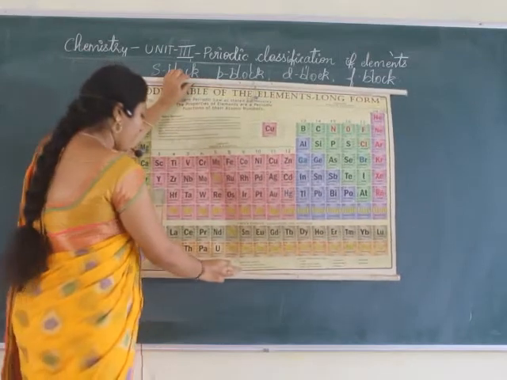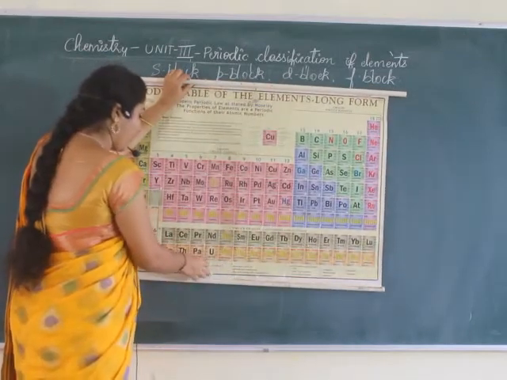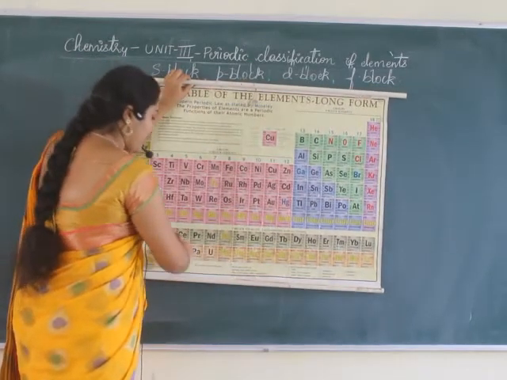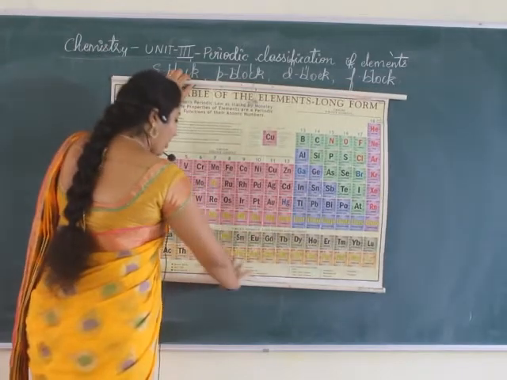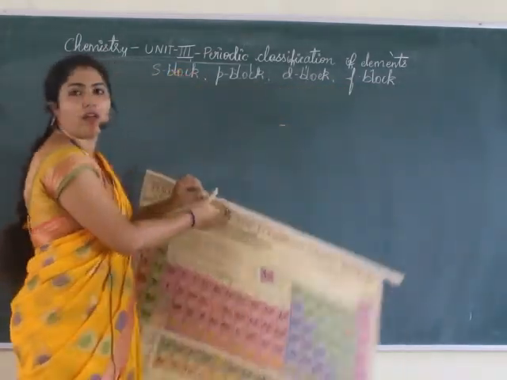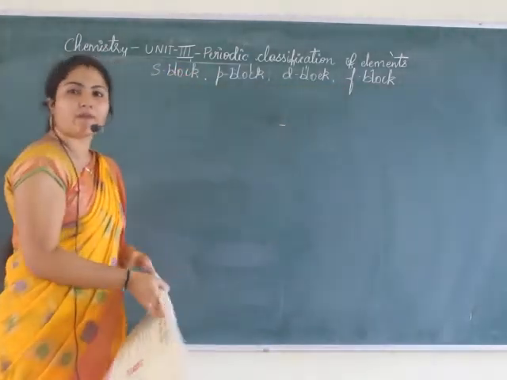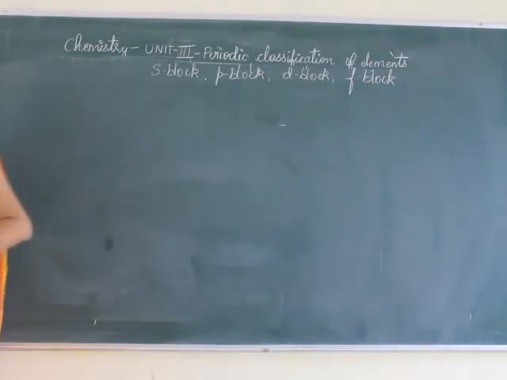The elements which follow lanthanum and actinium are called lanthanides and actinoids in the F block. These are the very important things that we had to discuss.